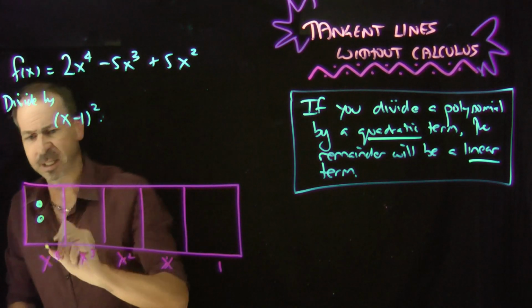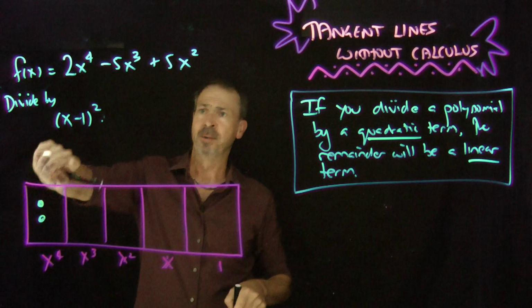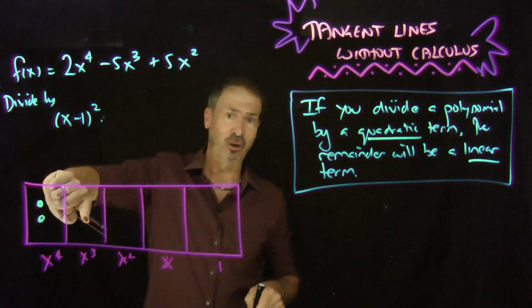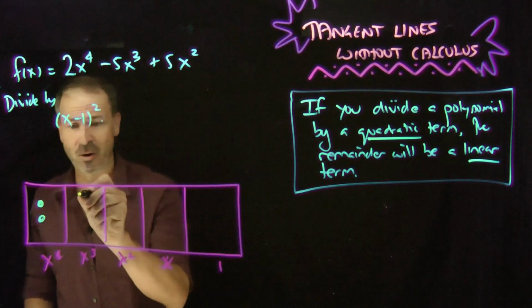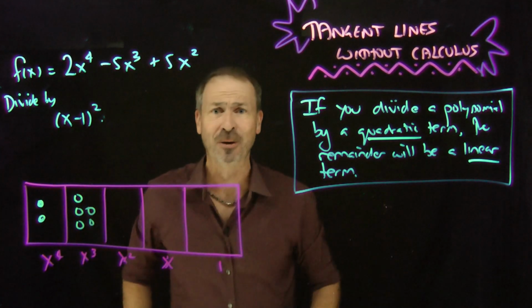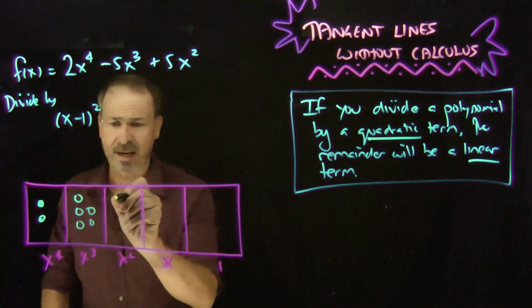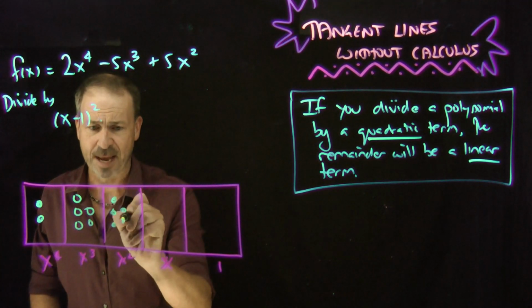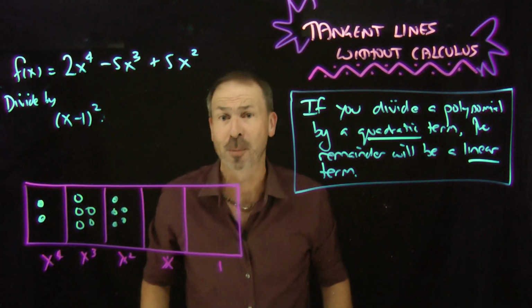So I'll do actual dots. Say got 2 actual ones of those. I want negative 5x cubes, so I want anti-versions of those. I want 5 antidots, 5 anti-versions of those. And I want 5 actual x squared, so 5 dots of those. All right, there's a visual representation of my polynomial.